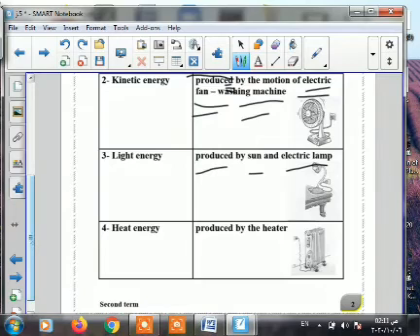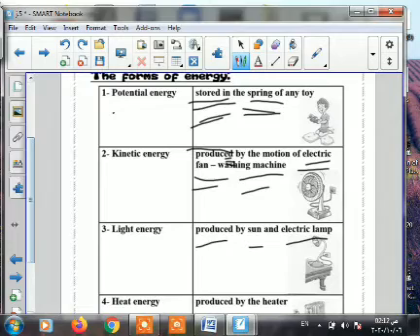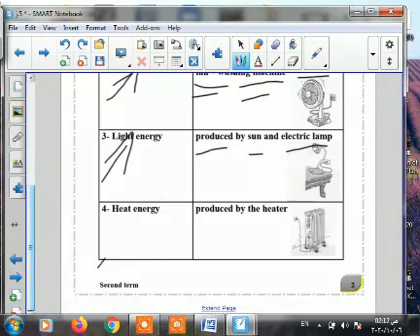What else do we have? Heat energy. Do you know heat energy? You can feel hot sometimes and cold sometimes. Where does heat energy come from? It comes from the heater. Heat energy is a form of energy that is produced from the heater. How many types until now? We have 4 types. First, potential energy, kinetic energy, light energy, and finally heat energy.